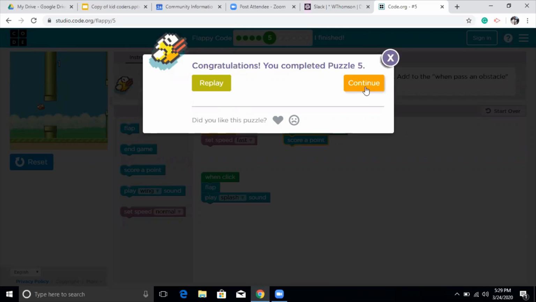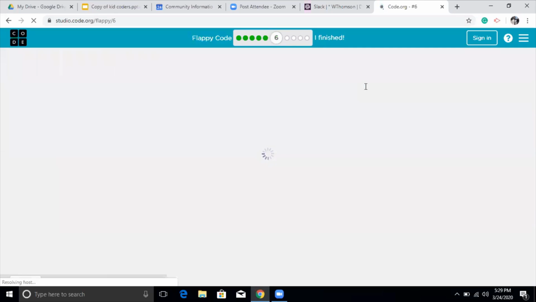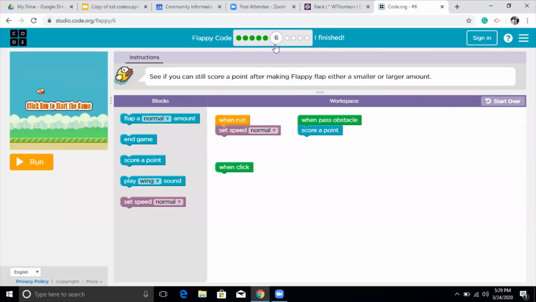So now if I want to go, I can click on continue, and I can see that I am on level number 6, puzzle number 6, and puzzle number 6 has pretty much the same here, but then I have a different block, which is pretty similar to what we had, but it's different because it comes with a drop down here.